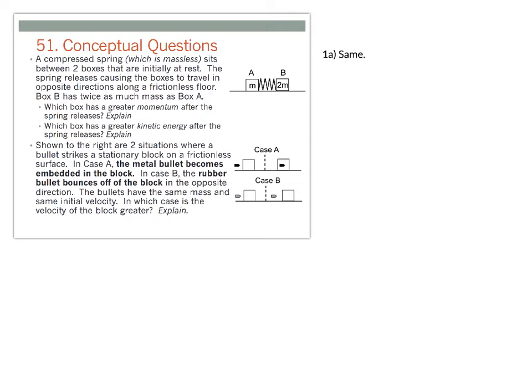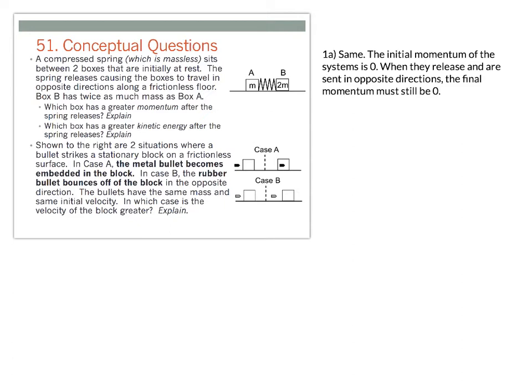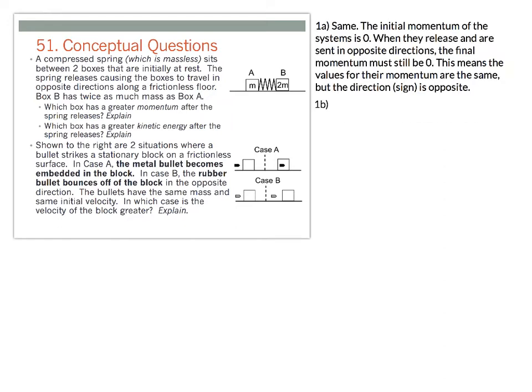And our reason for this is that our initial momentum of our system is going to be zero. Okay, neither object is moving initially. So when they release and are sent in opposite directions, that final momentum still has to be zero. So how is it that we have two objects moving, but their final momentum is zero? The final momentum of the system is zero. The only way that happens is if they have the same momentum, but they're moving in opposite directions, and therefore the signs of their momentum are opposite.